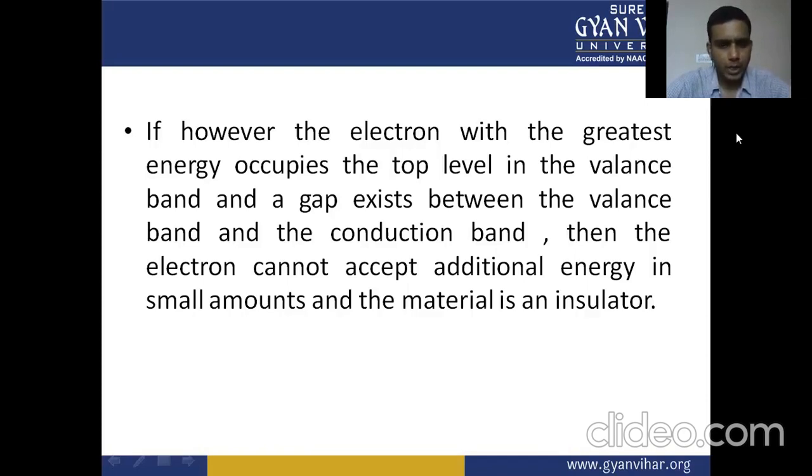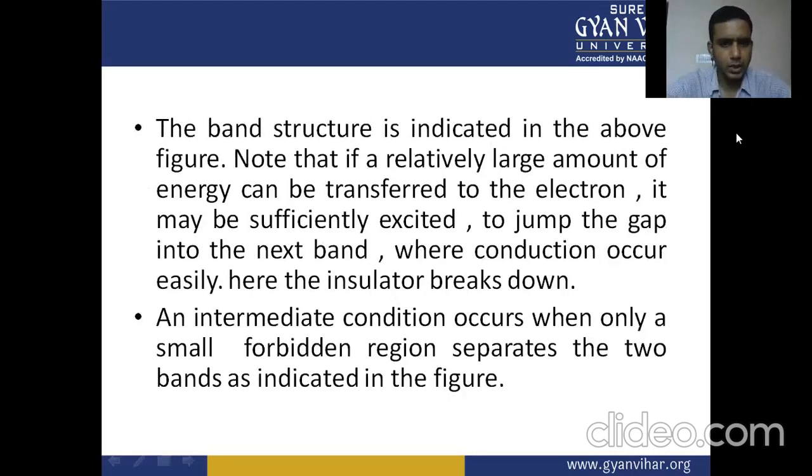The greatest energy electron occupies the top level in the valence band, and a gap exists between the valence band and the conduction band. In this case, there is a large energy gap between the conduction band and the valence band. The electron cannot accept additional energy in small amounts, and the material is an insulator. So this type of material is known as an insulator. The band structure is indicated in the above figure.